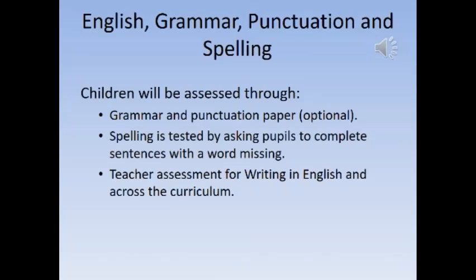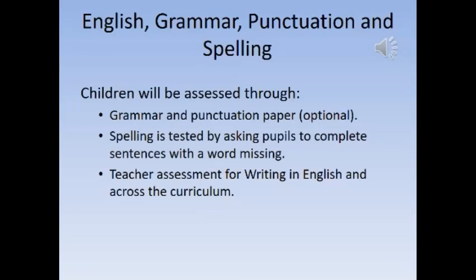This section of the SATs is grammar, punctuation and spelling, otherwise known as SPAG. It's an optional paper, but we do sit the paper here at Binfield. We think it's useful to help us assess and build an overall picture of the children's knowledge. There'll be lots of different types of questions which we will look at coming up.